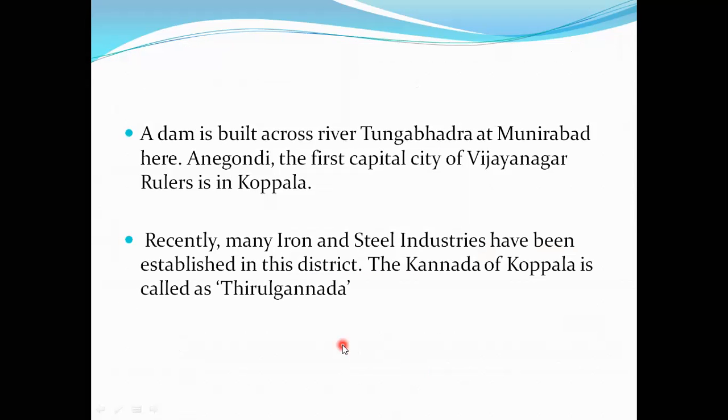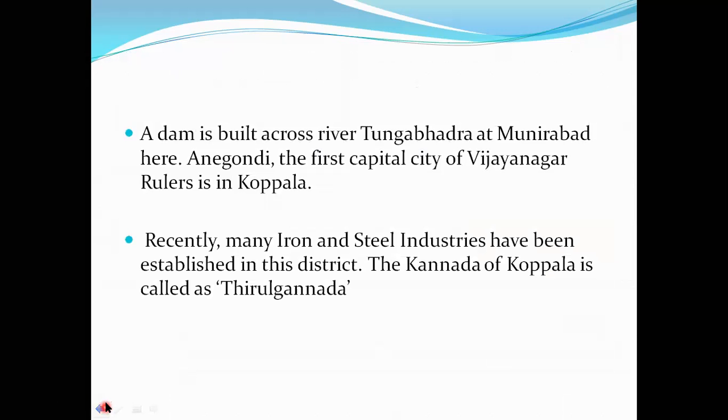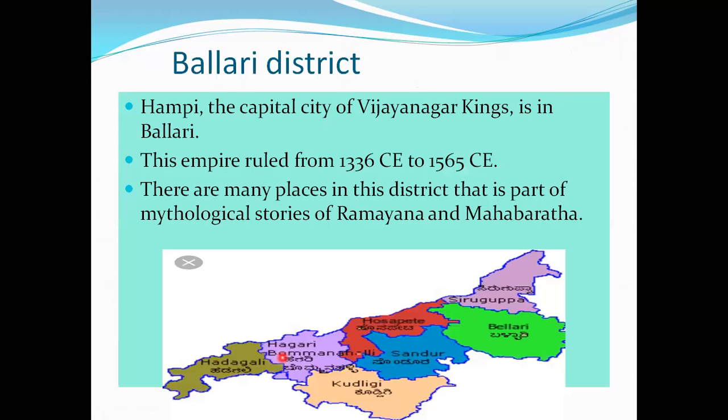A dam is built across the river Tungabhadra at Munirabad here. Anegundi was the first capital city of the Vijayanagara rulers in Koppala. Recently, many iron and steel industries have been established in this district. The Kannada of Koppala is called Tirulu Kannada. In Kannada, what they call the Koppala dialect is Tirulu Kannada.